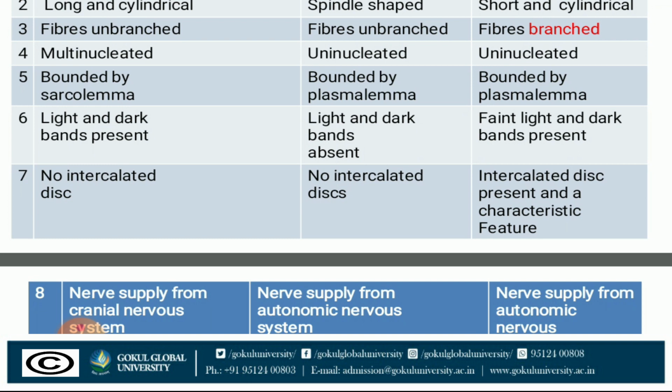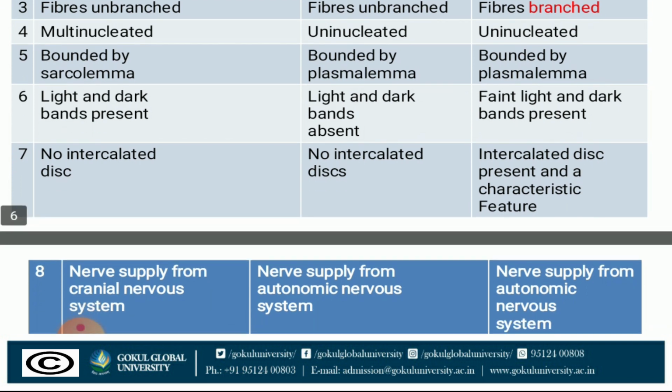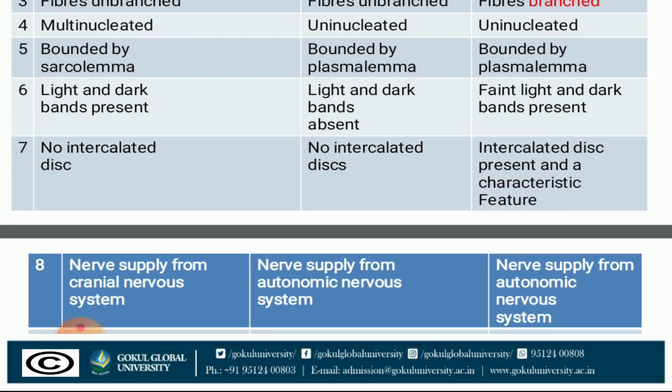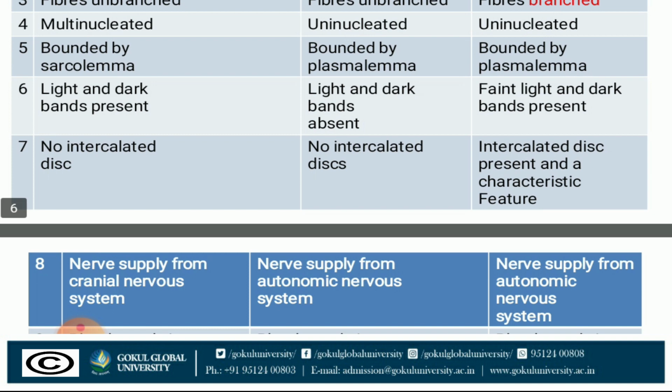Its function is bounding the cardiac muscle together and transmitting the signals between the cells. In short, intercalated disc is present in the cardiac cell, function is bounding of the cardiac cells and transmitting the signal between the cells.